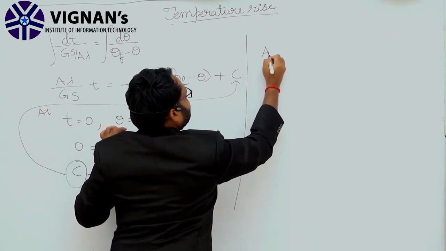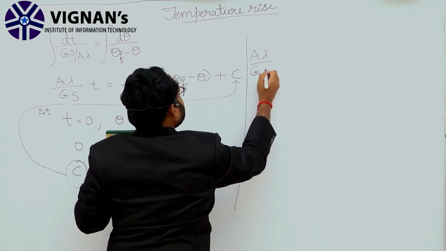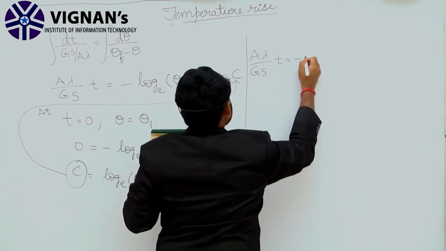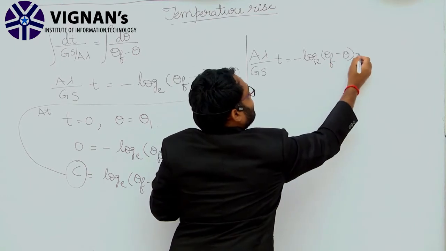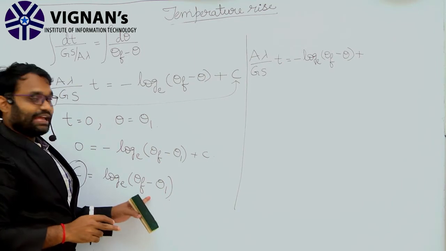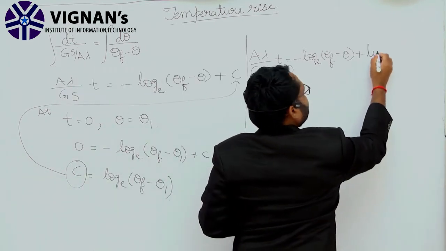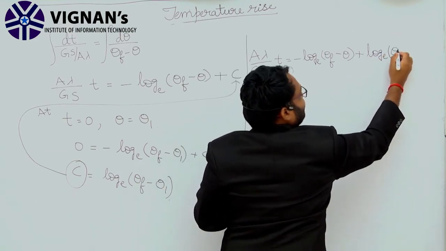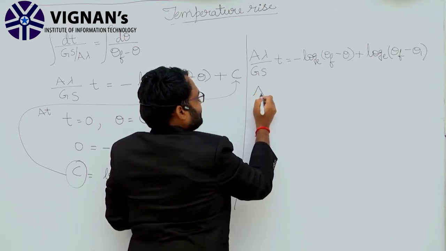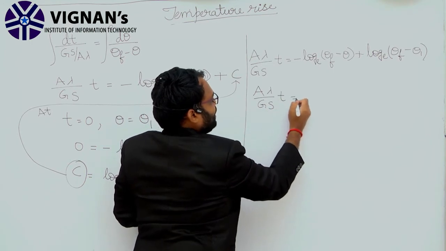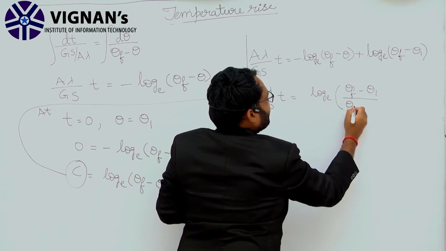A lambda by Gs into T equal to minus log e of theta f minus theta, plus this obtained constant log e of theta f minus theta 1, which I substitute in place of C. After simplification, I can write A lambda by Gs into T equal to log e of theta f minus theta 1 by theta f minus theta.